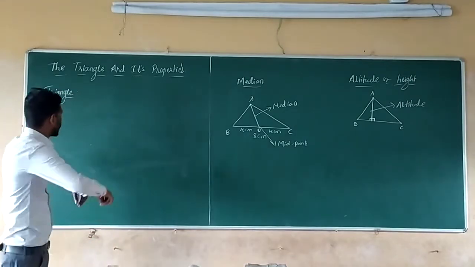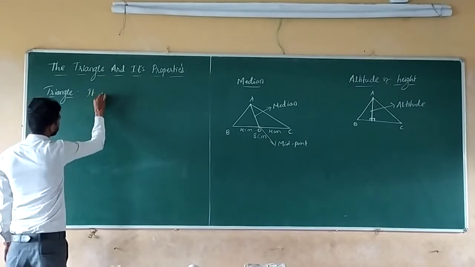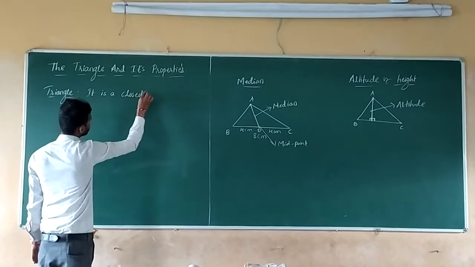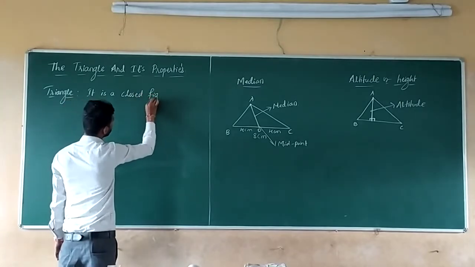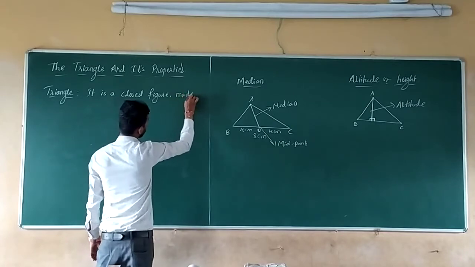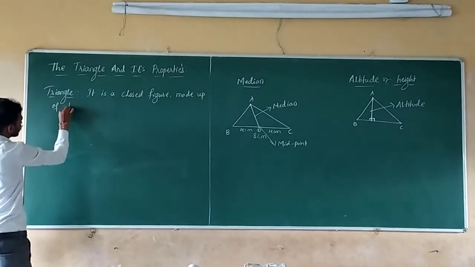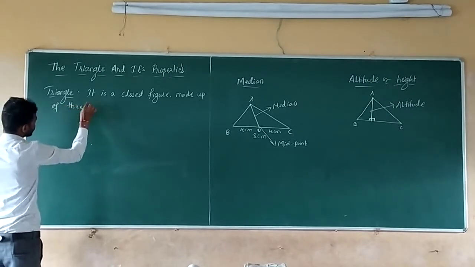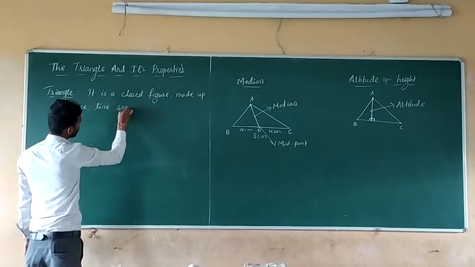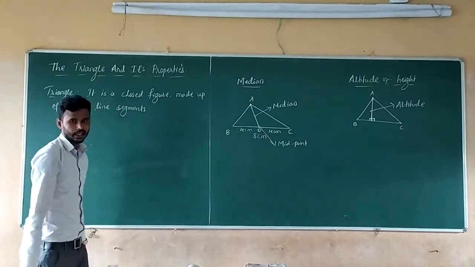It is a polygon or a closed figure made up of three line segments.